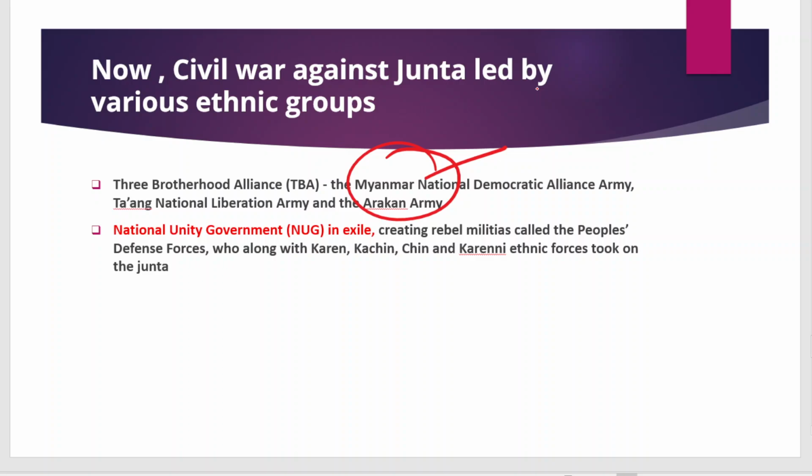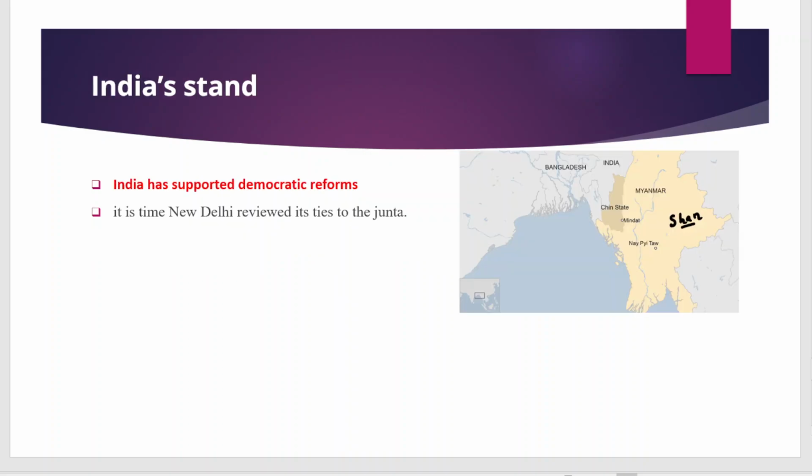So what do these ethnic groups want? These ethnic groups want the constitutional provisions to be implemented and peace to prevail. And the National Unity Government, which is working in exile, is also contributing by promoting the rebel militias against the military junta, and they are trying to end the military junta rule.